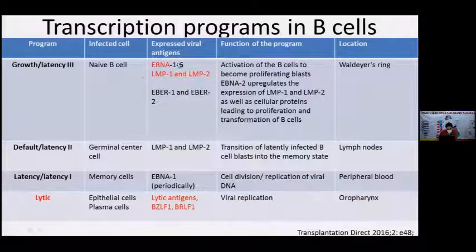Once they start infecting their respective cells, the naive B cell, germinal center cell, memory cells, and epithelial plasma cells, this is how the chronic EBV infection continues to evolve. We can remember the antigens they start expressing: EBNA 1, 2, 6, LMP1 and 2, latent membrane protein, Epstein-Barr virus nuclear antigen, and Epstein-Barr encoded RNAs. Subsequently they start losing some of these antigens throughout their cycles. And lytic antigens like BZLF1 and BRLF1 are among the most important, whose prognostic significance I will tell you later.